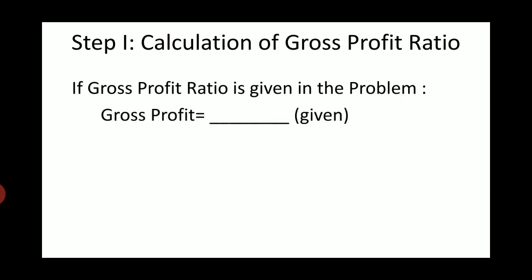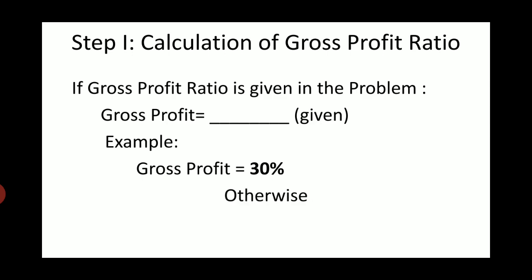Then gross profit ratio is whatever ratio is given in the problem. For example, if in the problem it is given that gross profit ratio is 30%, then we will write down like this: gross profit is equal to 30%. If it is given 20%, then we will write down gross profit is equal to 20%.